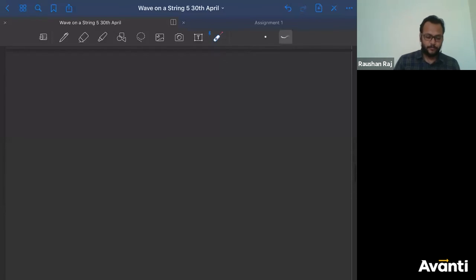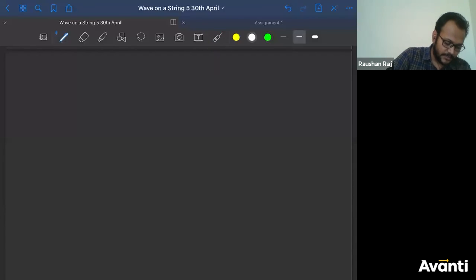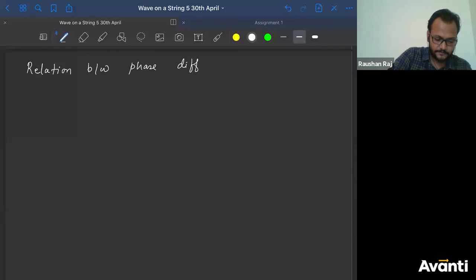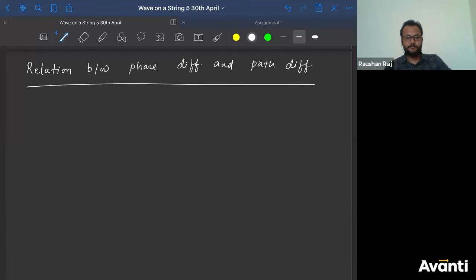ठीक है, most of you, sorry, not most of you, you have been already taught what is phase and phase difference, right? So now let me explain here what is phase difference. उसके बाद पढ़ेंगे what is the time difference equivalent to phase difference, and then what is the path difference. तीनों में क्या relation है, that we are going to discuss. So relation between phase difference and path difference. ठीक है, we are going to study what is the relation between phase difference and path difference.